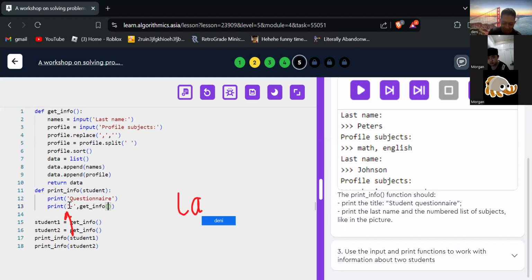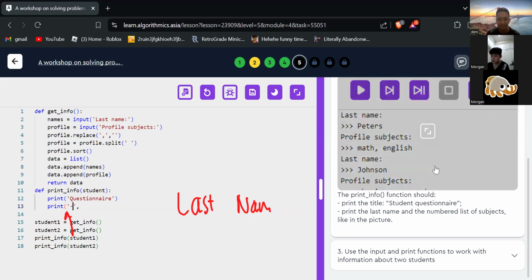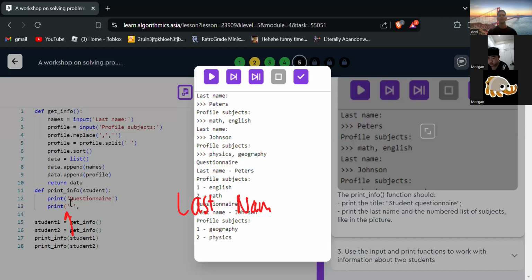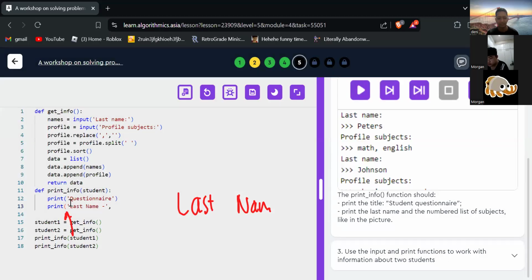You directly write the minus symbol. Oh yeah, last name. Okay.